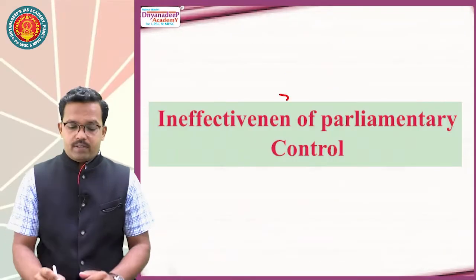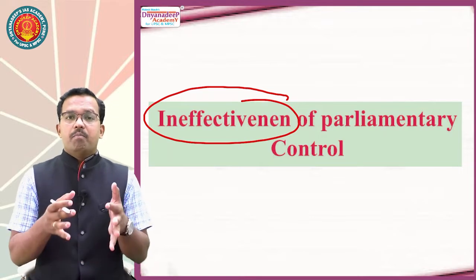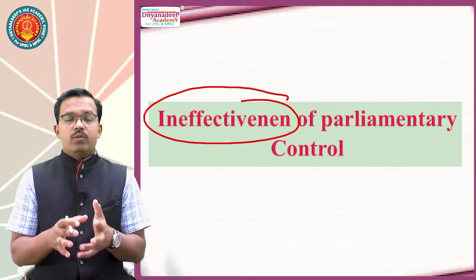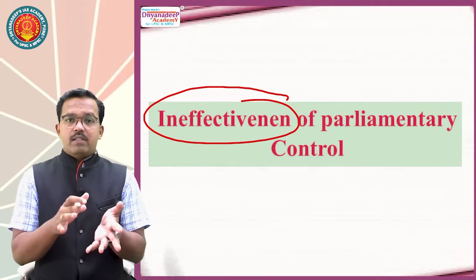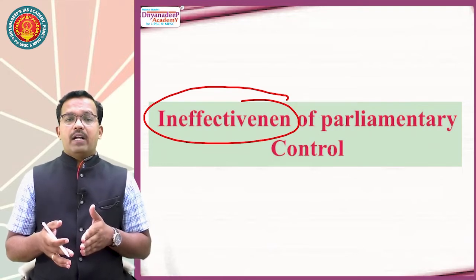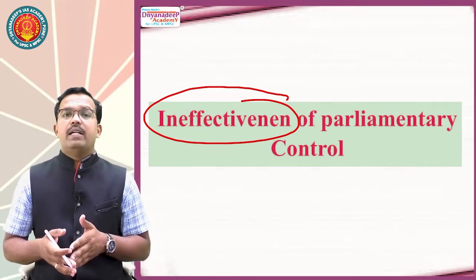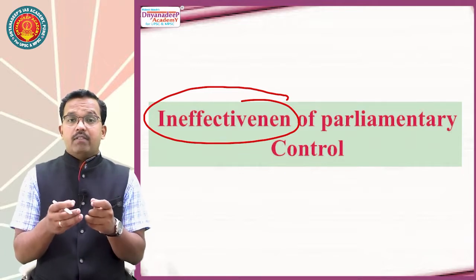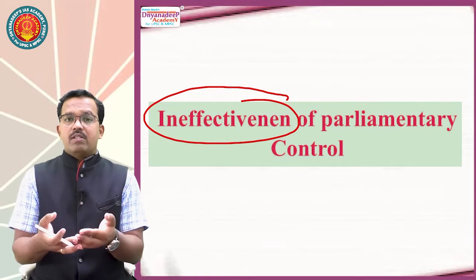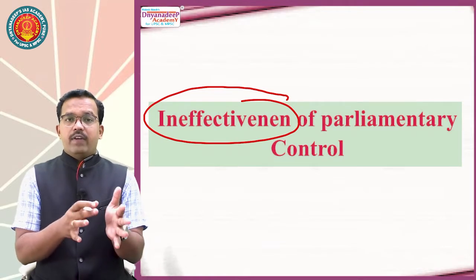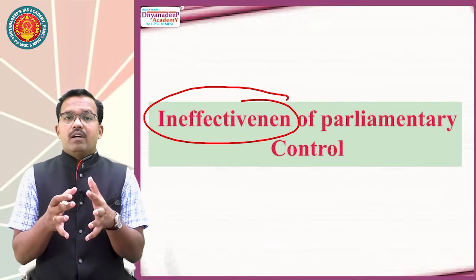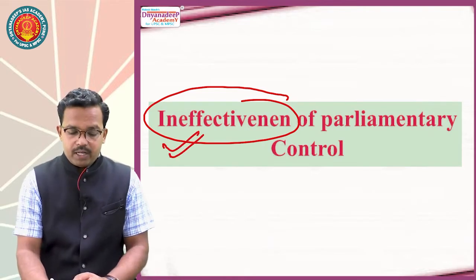So, ineffectiveness. The first part that we have seen, the multifunctional role of parliament, is the positive aspect of the working of parliament. Now we will go into the negative or disadvantaged aspect, the part where parliament falls short of the mandate given to it, and that part is called ineffectiveness of parliamentary control. It means whatever control is exercised by Indian Parliament on the executive and other administration is not very effective. It is a kind of sporadic, general control, not giving the desired result.